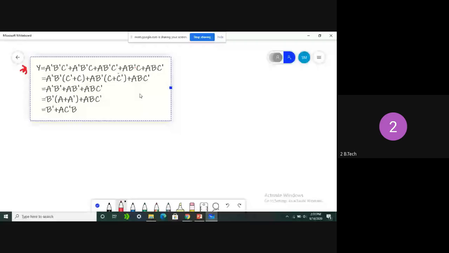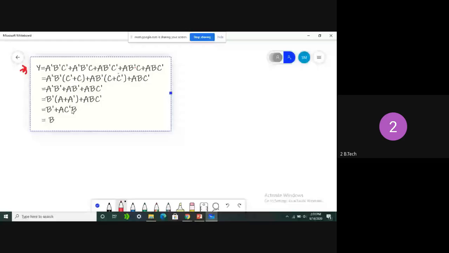So for this equation, using the converse theorem, already I told you A plus A bar B is nothing but A plus B. Do you remember that one? I am writing one formula here. Its final form is B bar plus AC bar. So this is the final form.